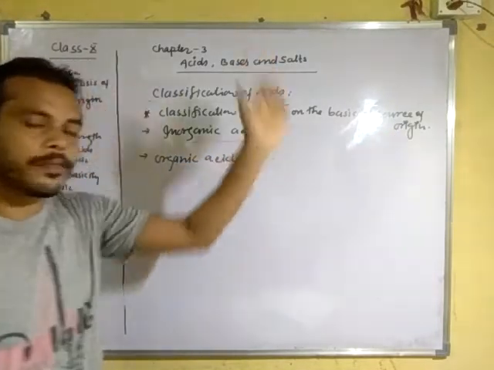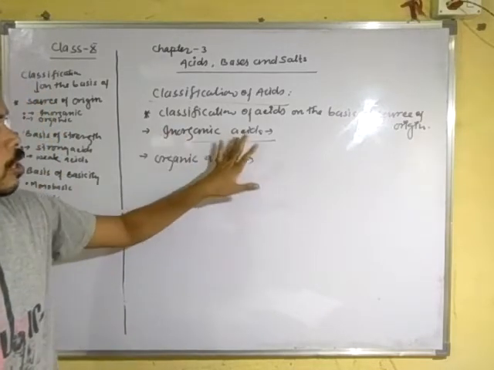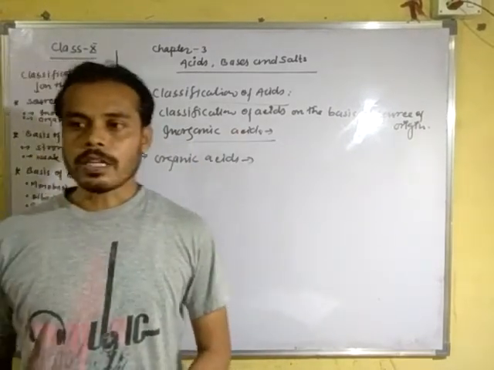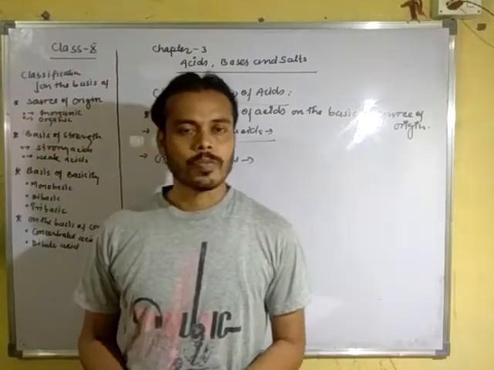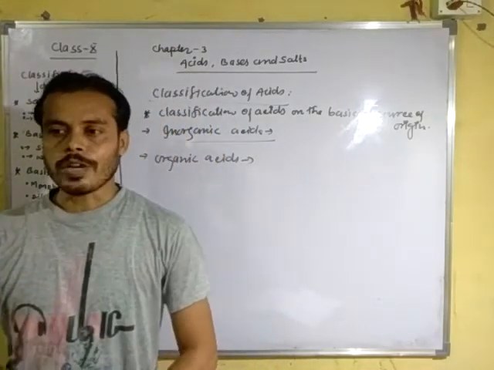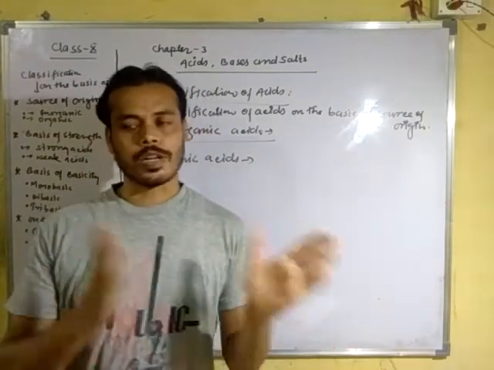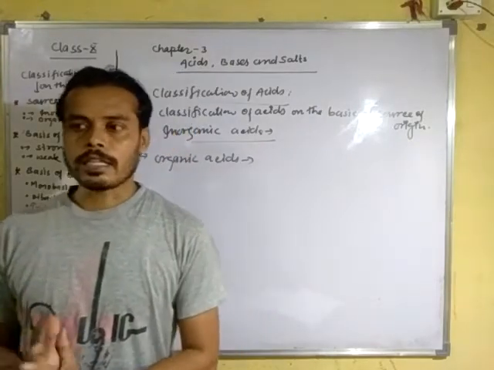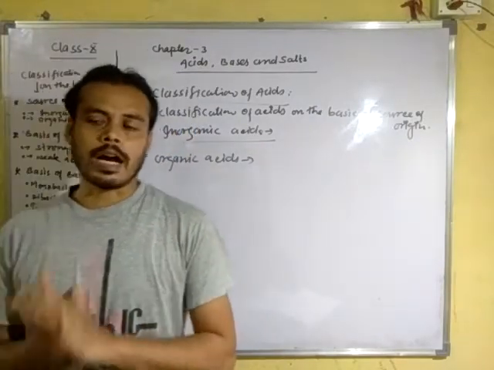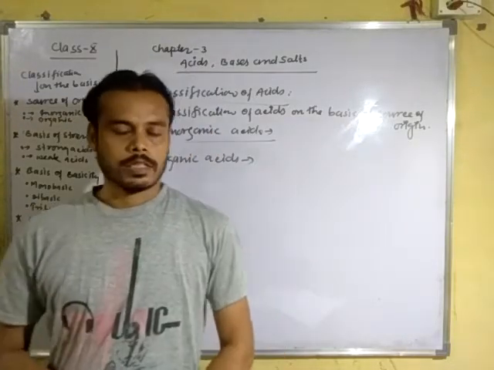Inorganic acid, also known as mineral acid, is defined as the acid derived from minerals.